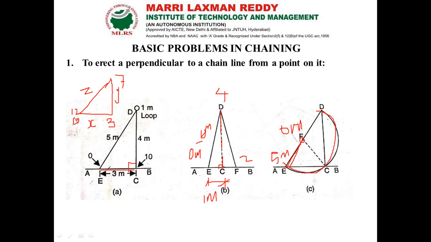So the arc will cut at point E in the line AB. Now from here it is going to cut, and at point C it is going to cut. Now from the line EF, I am going to extend it so that it gets bisected here at the point D. Similarly, from the point C, I am going to connect the point D, so that this line will be exactly perpendicular to the line AB.